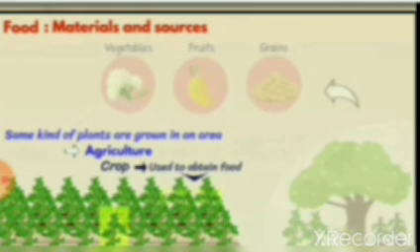So agriculture, then the plants used for agriculture can be called what? Crops. And the crops from which we get food are food crops. Is it clear? So that's all about the ingredients that we get from plants.